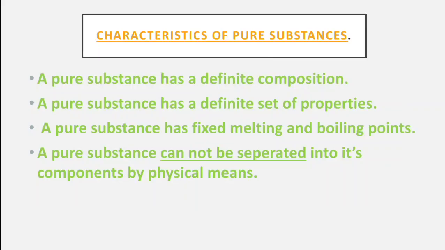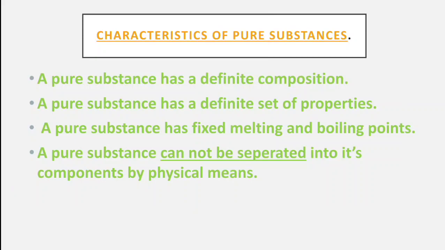Third characteristic, a pure substance has fixed melting and boiling points. For example, ice has a fixed melting point of 0 degrees Celsius, while water has a fixed boiling point of 100 degrees Celsius.